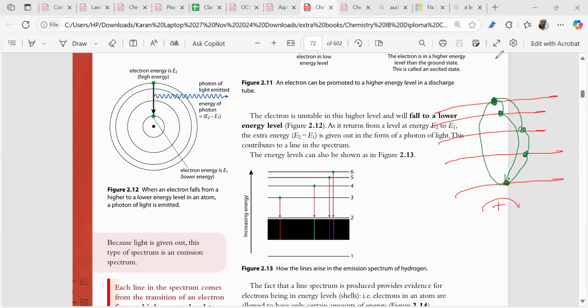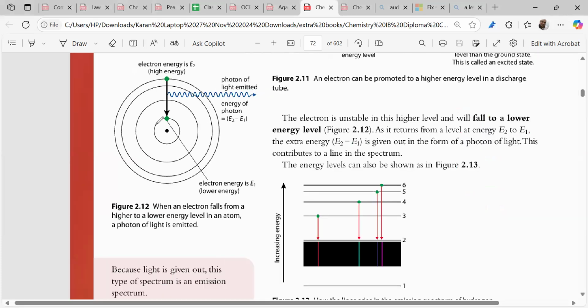Now suppose you are exciting this electron. Suppose energy level 1 has an energy of 20, and the fourth energy level has an energy of 75. Now, if you want to excite this electron and go to the 4th energy level, how much energy do you need? 75 minus 20. This amount of energy it takes in.